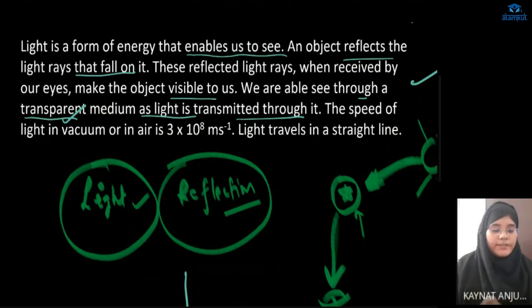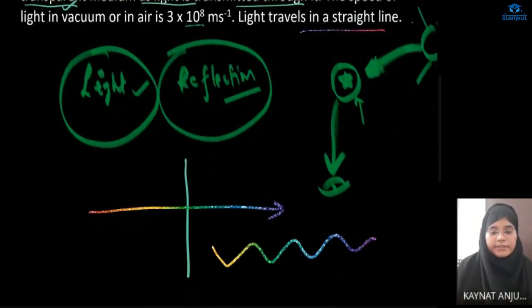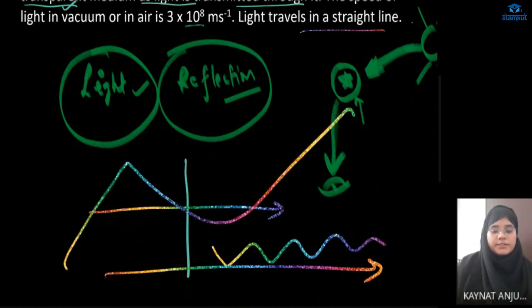The speed of light in vacuum or air, you must already know, is 3 × 10^8 meters per second. This is the fastest speed ever known on this earth. Light always travels in a straight line. Don't draw it like this, with light traveling in a zigzag. It does not travel like this. It travels like this. Light travels in a straight line.